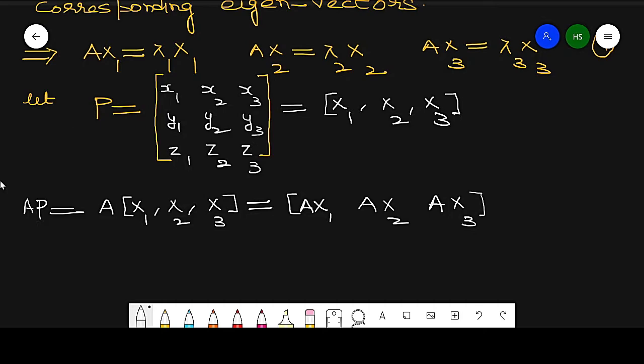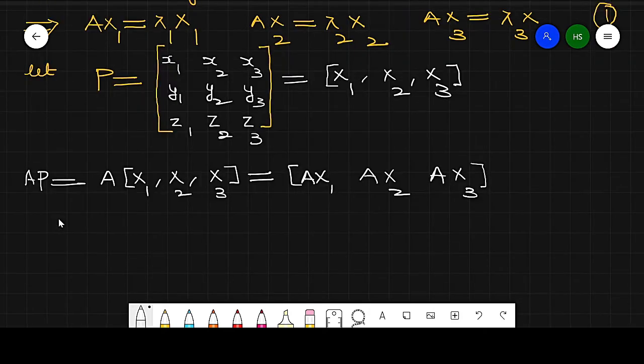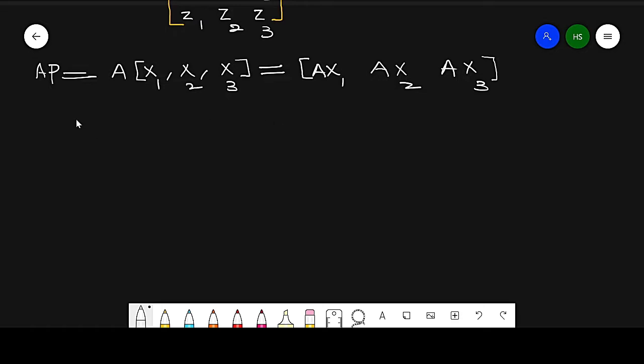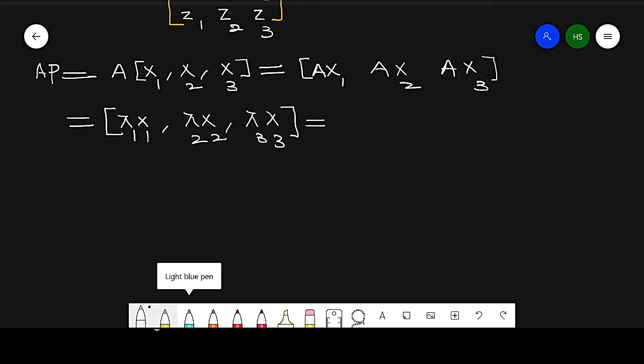Now using equation number 1 and substituting the values of Ax1, Ax2 and Ax3, this will become lambda 1 x1, lambda 2 x2, lambda 3 x3.